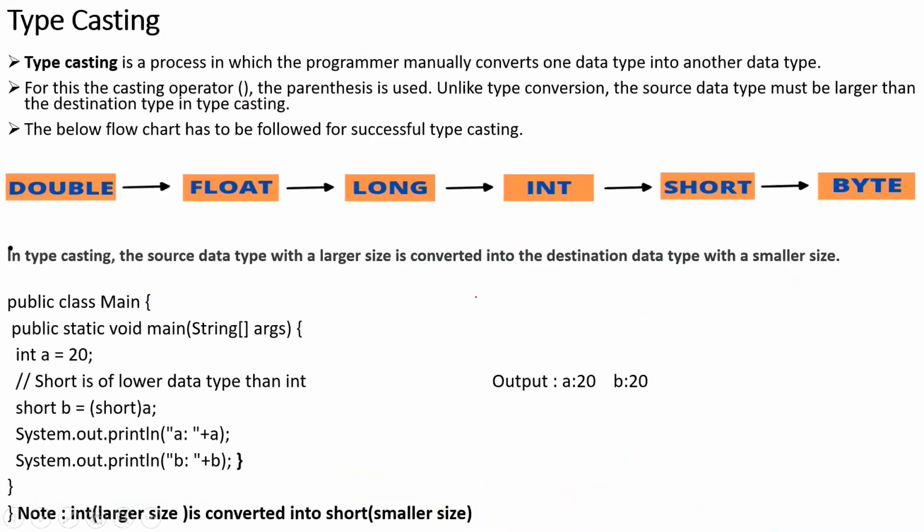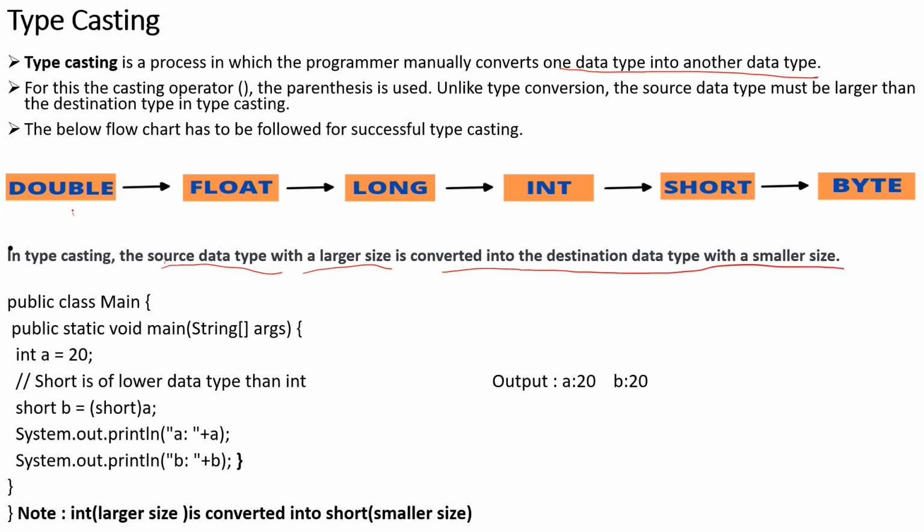Now the same thing with typecasting. It is also a process in which the programmer manually converts one data type into another data type. You can see it is quite the opposite of type conversion. In this, the source data type with a larger size is converted into a destination data type with a smaller size.